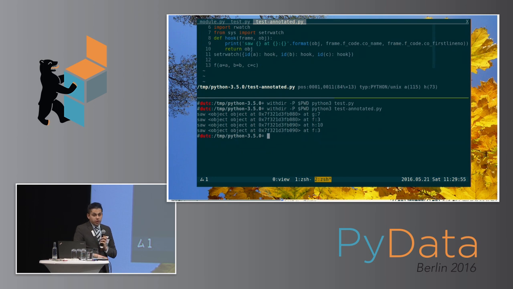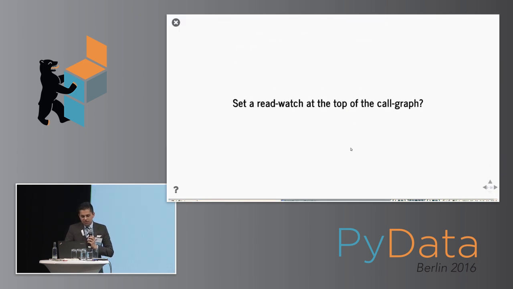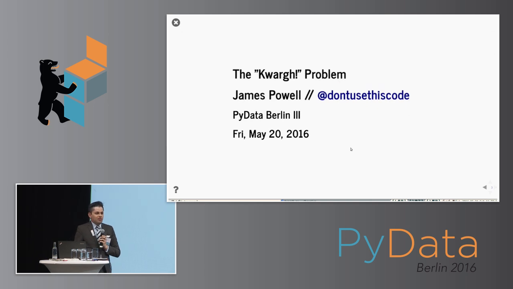And from that information, I could build a call graph, I could build a data graph, and I might be able to build a supplement to the documentation to say, the plot function actually takes these things, and they're used in this part of the code, and I could do that as an automatic generation step, which might be very useful. So that's the kwargs problem. If you think this is an interesting problem to solve, I'd love to talk to you. You can tweet at me at Don't Use This Code. Thank you very much.